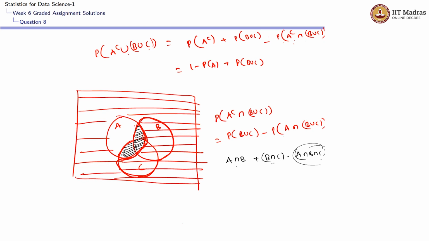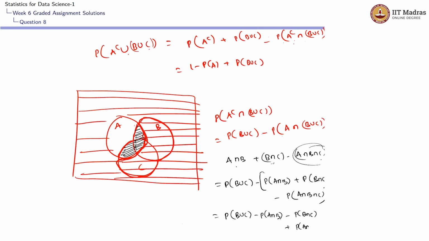So minus the probability of A intersection B union C, this value would be nothing but probability of B union C minus probability of A intersection B plus probability of B intersection C minus probability of A intersection B intersection C. If you take this out, it would be probability of B union C minus probability of A intersection B minus probability of B intersection C plus probability of A intersection B intersection C. We will substitute this value which we got here in this particular equation.